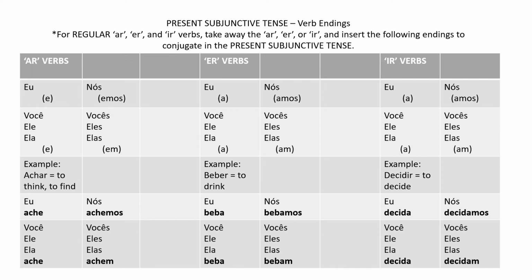And for the IR verbs, same endings as the ER, okay? Chop off the IR and add for the eu form, A. Você, ele, ela, A. Nós, amos. And vocês, eles, elas, am. The example is decidir, to decide. Eu decida. Você, ele, ela, decida. Nós decidamos. And vocês, eles, elas, decidam.